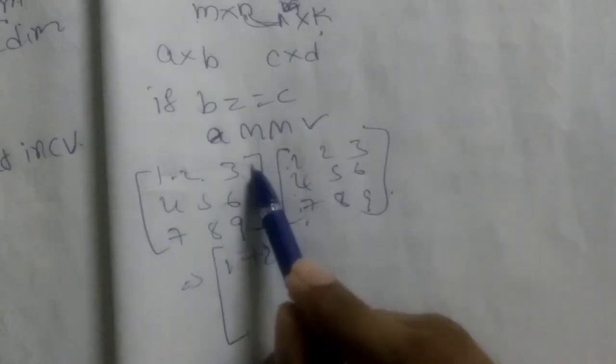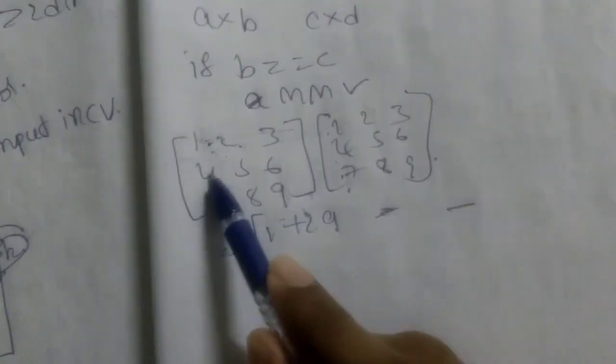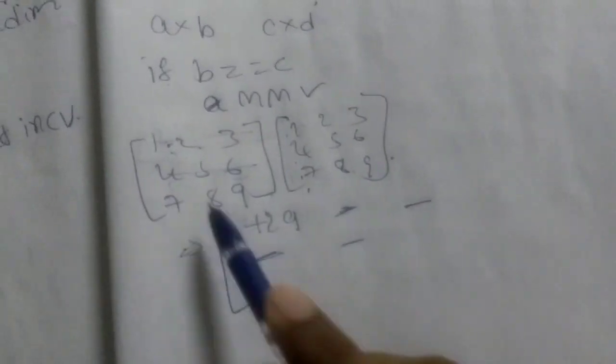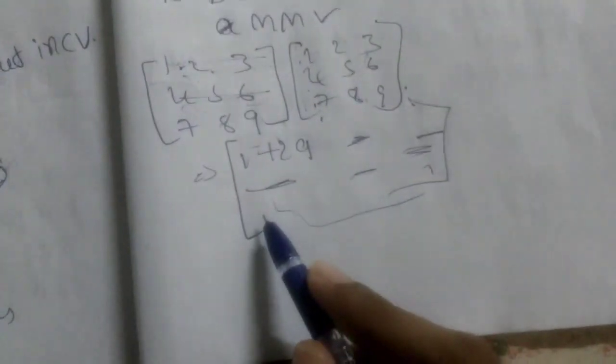First row with the second column will give this value, and first row with the third column will give this value. That is it. And second row with the first column will give this value, and second row with the second column gives this value, second row with the third column will give this value. And in the same way we are just going to perform this matrix multiplication, guys. This is what matrix multiplication is, and you guys can also remember this condition, right?